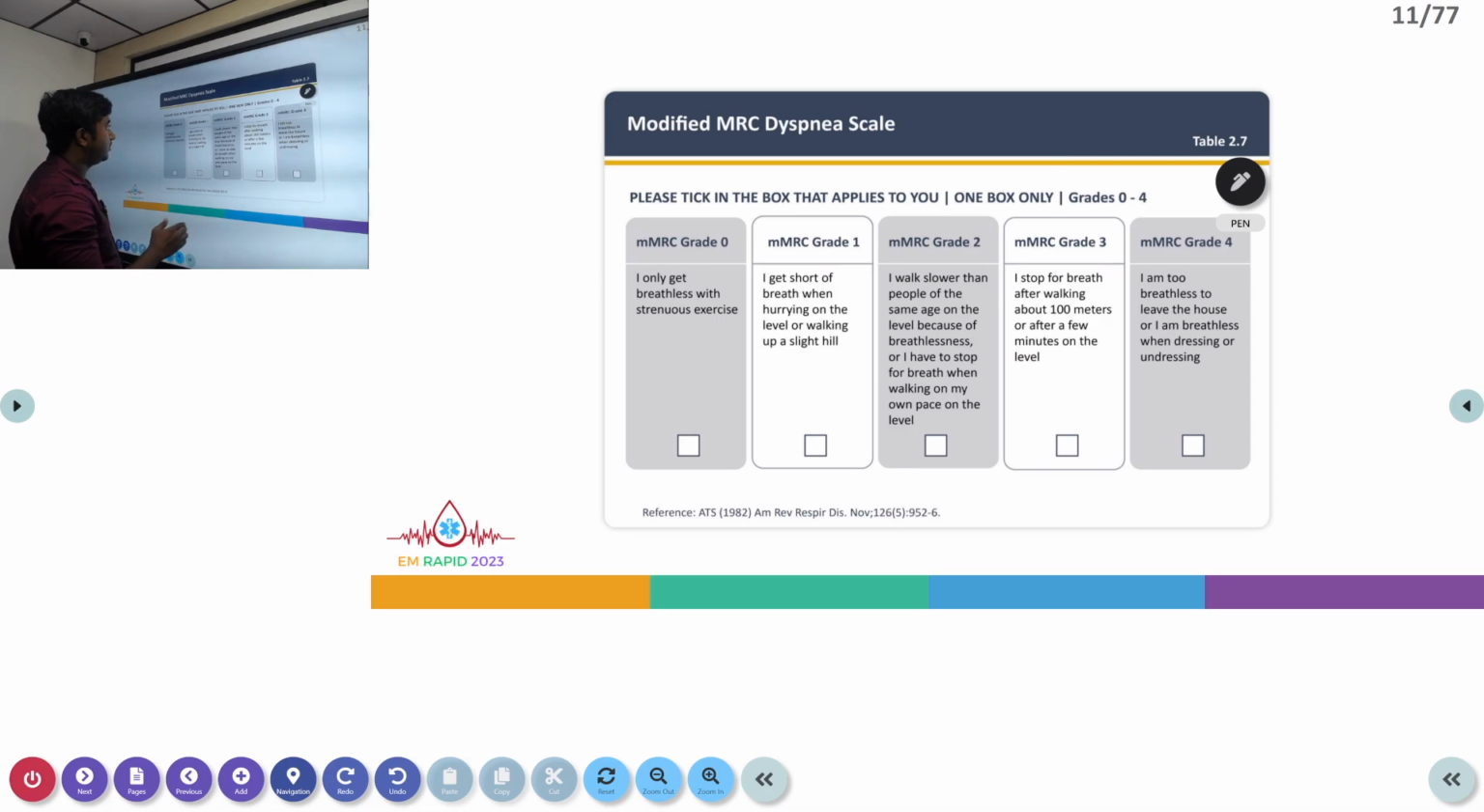Next we have the modified MMRC dyspnea scale, which we can use as a clinical tool to grade the patient in accordance with the severity of dyspnea.